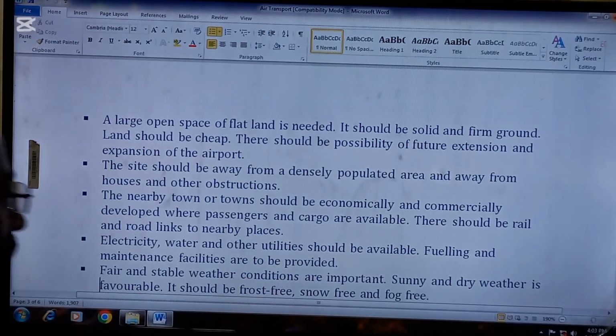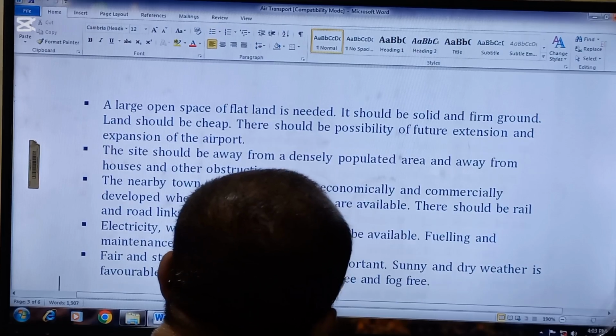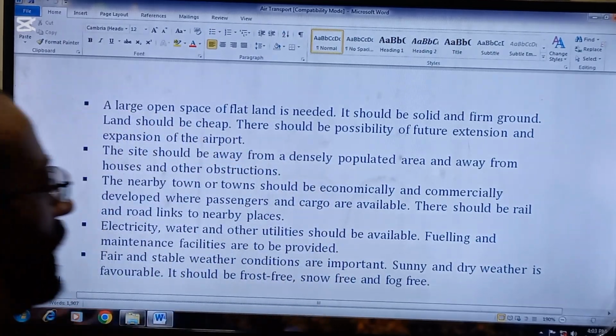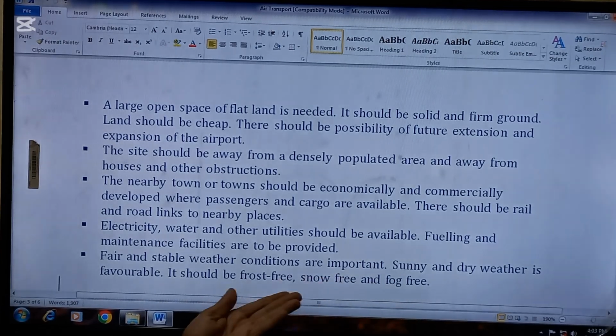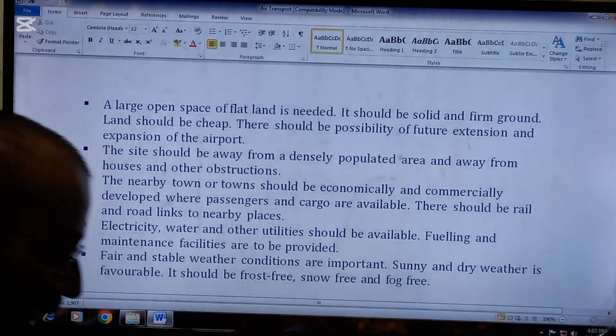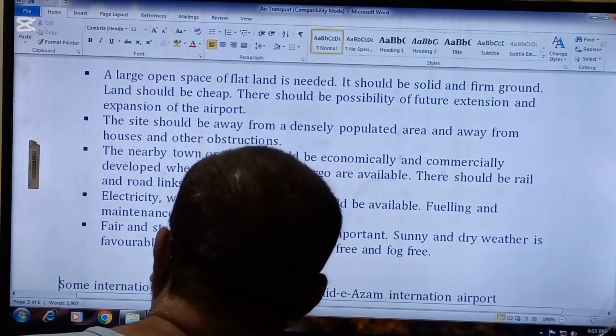Next is fair and stable weather conditions are important. Sunny and dry weather is favorable. It should be frost-free, snow-free, and fog-free. So this is another requirement which is required for the construction of the airport.